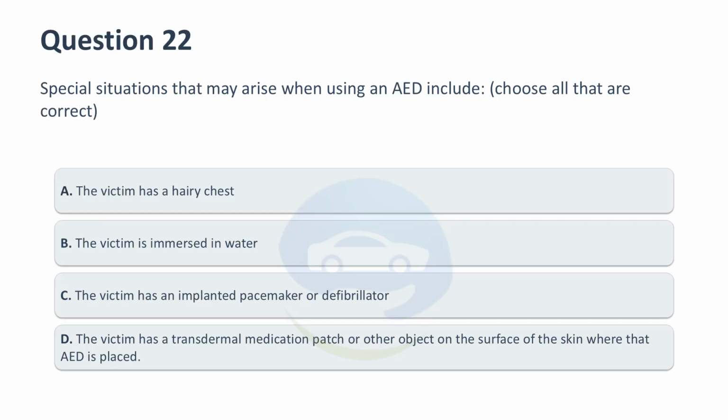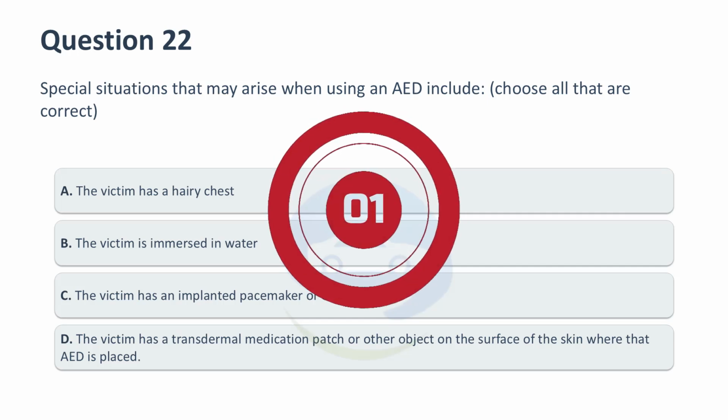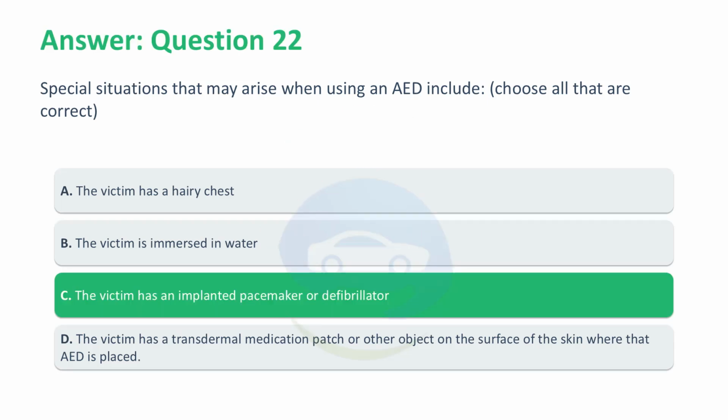Special situations that may arise when using an AED include, choose all that are correct: A. The victim has a hairy chest. B. The victim is immersed in water. C. The victim has an implanted pacemaker or defibrillator. D. The victim has a transdermal medication patch or other object on the surface of the skin where the AED is placed. Correct answer, C. The victim has an implanted pacemaker or defibrillator. All situations listed will require additional actions when using an AED.